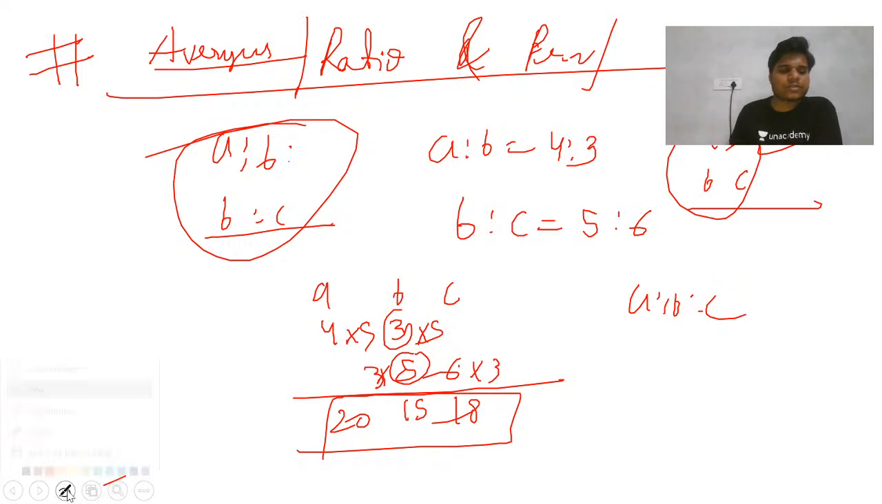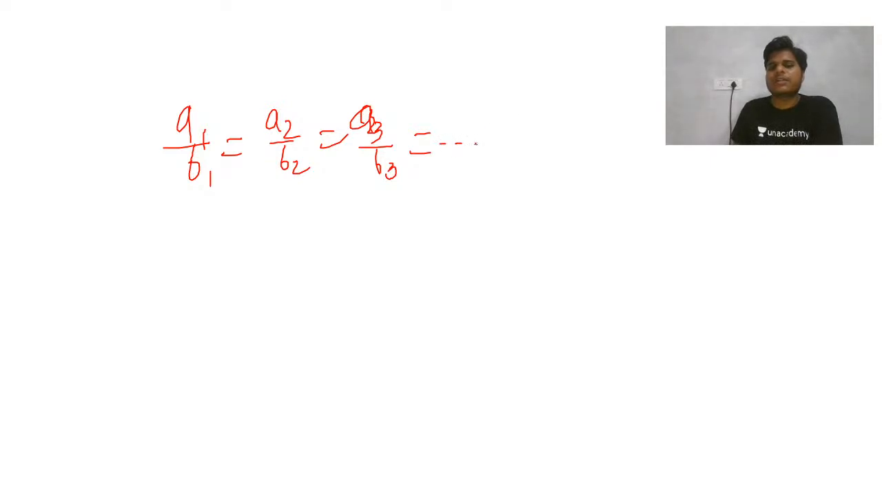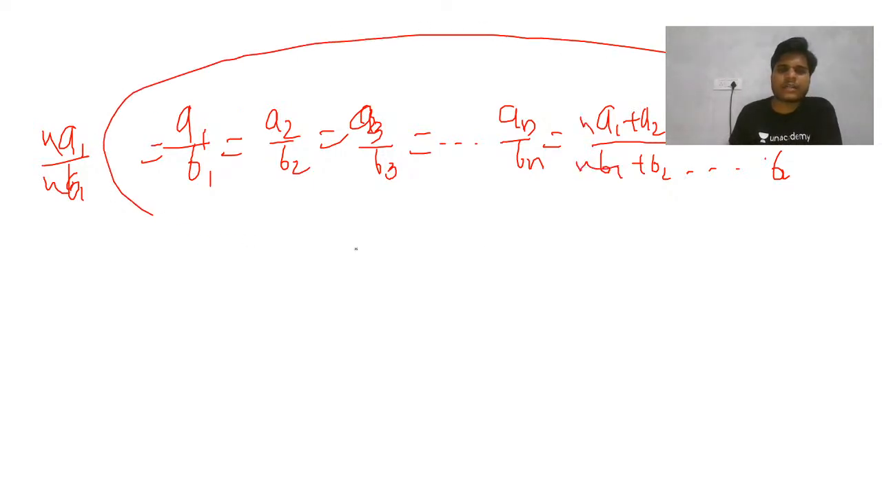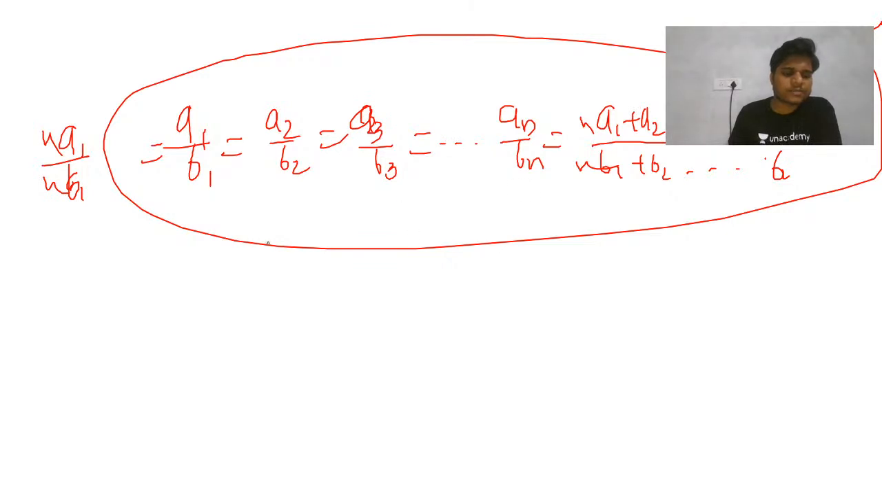Also, if A1 by B1 equals A2 by B2 equals A3 by B3, up to AN by BN, then this will be equal to (A1 plus A2 plus up to AN) divided by (B1 plus B2 up to BN). Similarly, you can multiply anything, N and M, and it will not affect your factor. So just remember this.